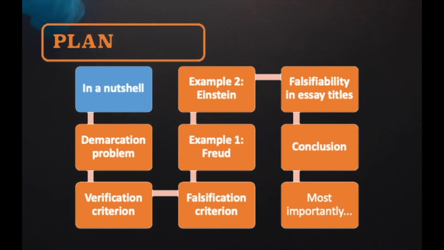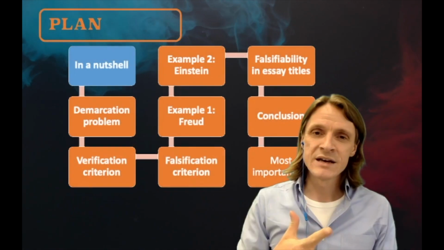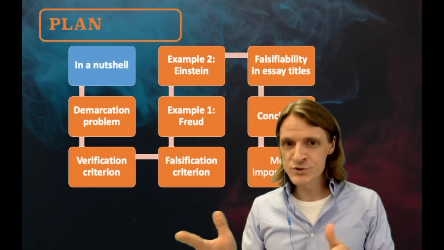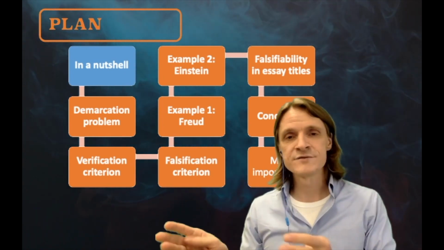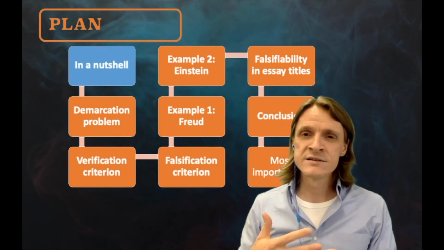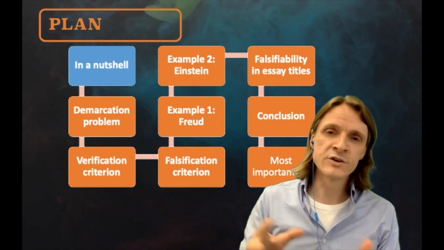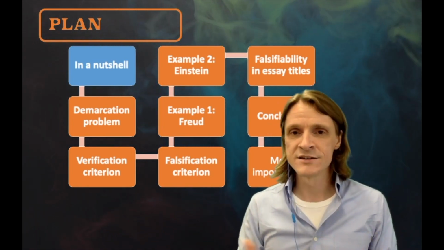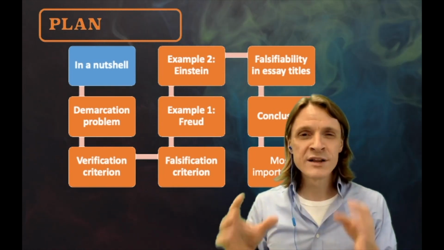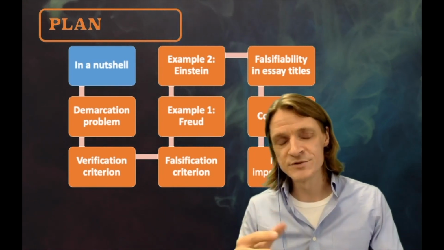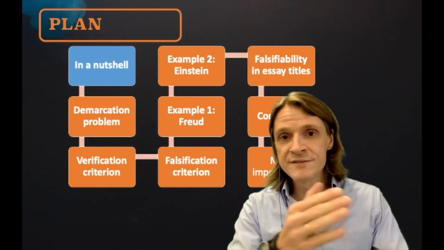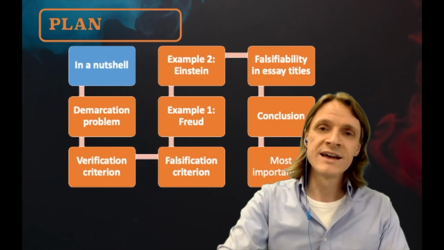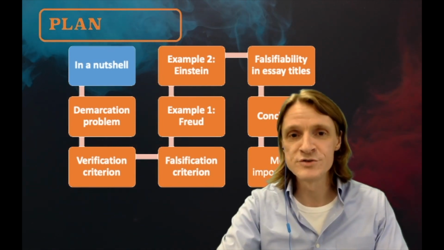I will give you two cool specific examples of this, one about Freud and one about Einstein, and I will explain which one of them is science and which one is not and why. Finally, I will look at the recent prescribed essay titles from May 2021 and discuss how and where you could apply the concept of falsifiability in these titles. This will hopefully show you how relevant and how central the concept of falsifiability is in the entire TOK course. You can always use this navigation screen to see where we are and skip to the part that you find most useful.